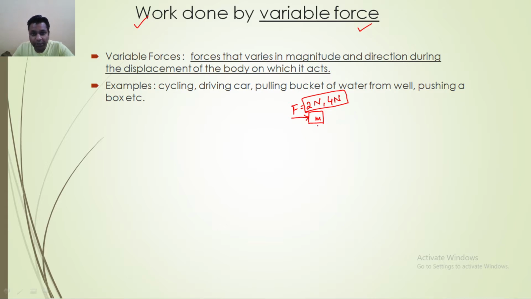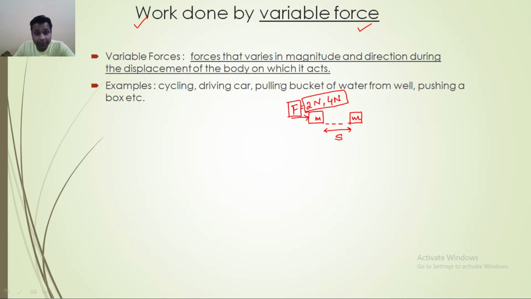If you have applied a force of 2 Newton and the body is displaced from this point to this point, during this displacement the magnitude and the direction of the force do not change. This type of force is known as a constant force.